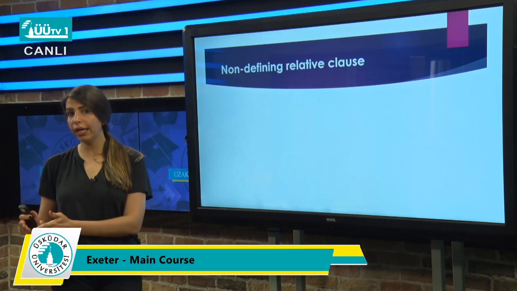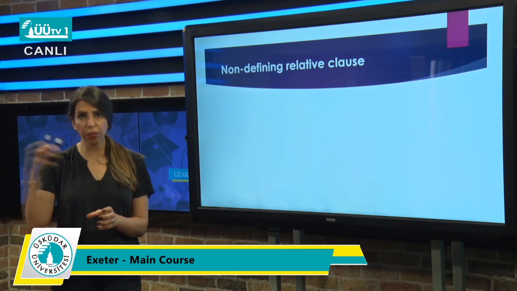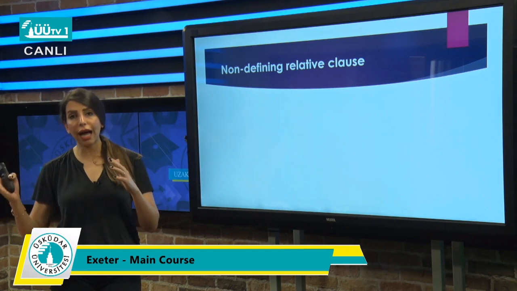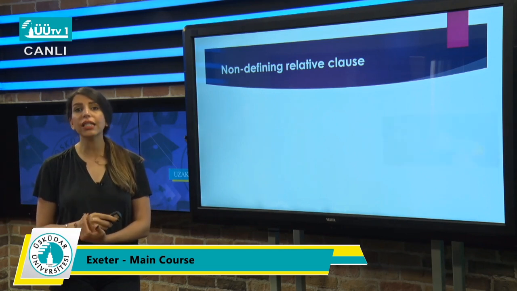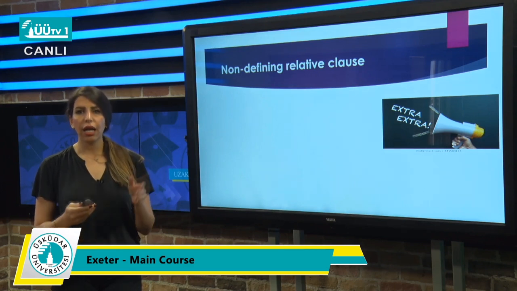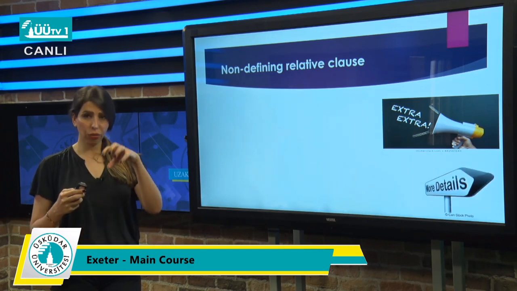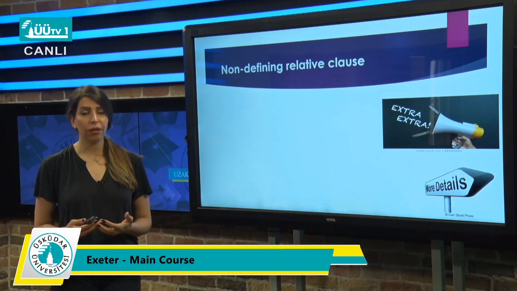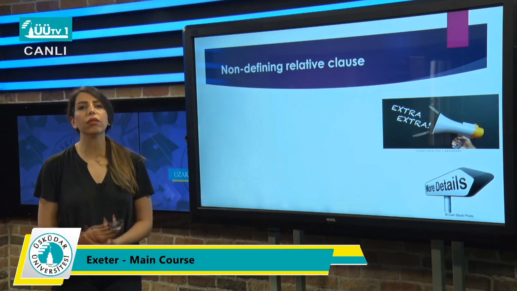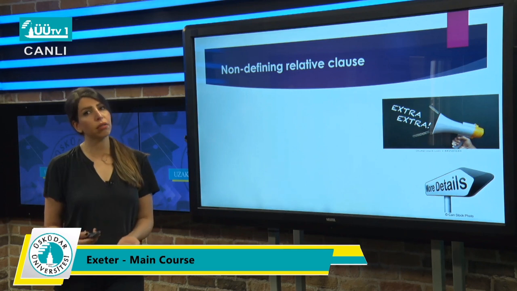But on the other hand, we have non-defining relative clauses. A non-defining relative clause we can separate from the sentence. We can take it out. We put a pause or commas before and after the relative clause because it gives us extra information, because it is optional. It is not necessary. Without that part, the sentence is not meaningless. It has a complete meaning because it is only extra information. We add it to give the listener or reader extra information.